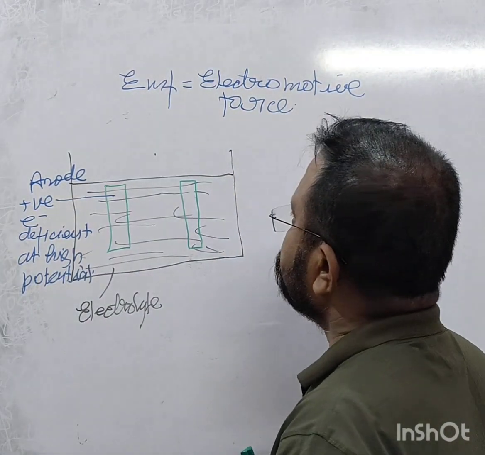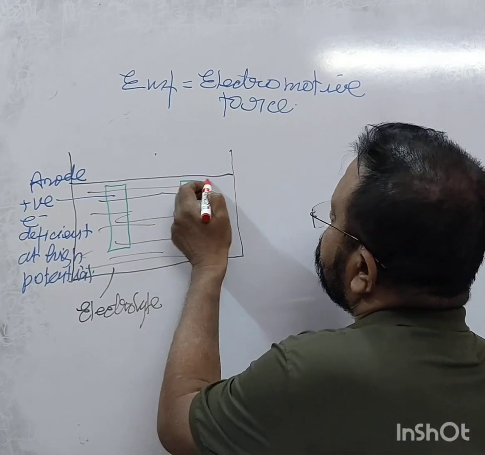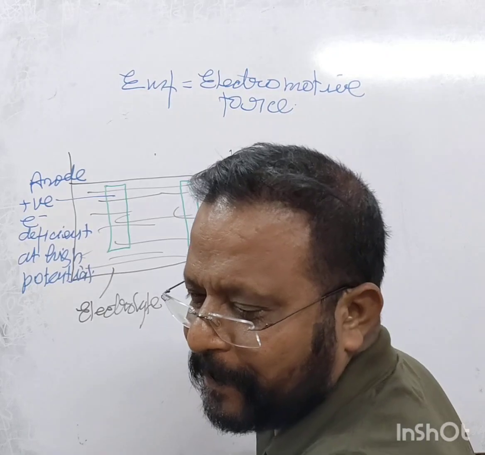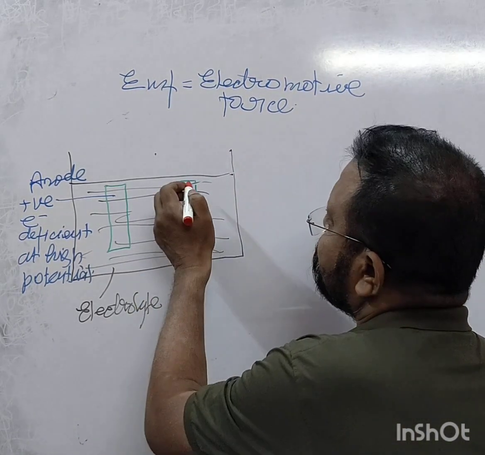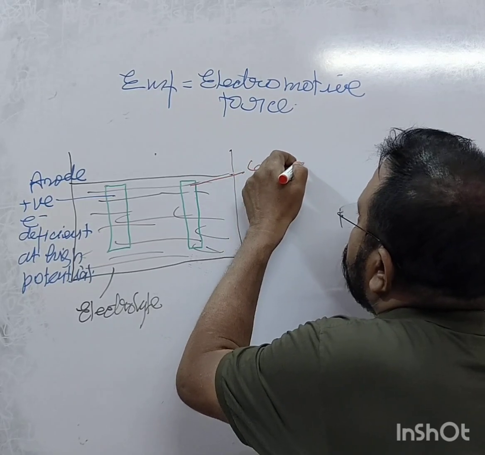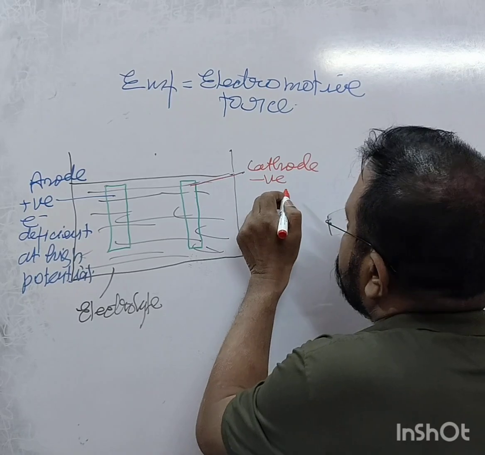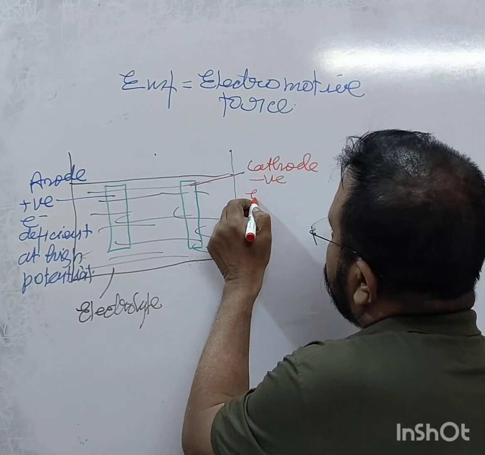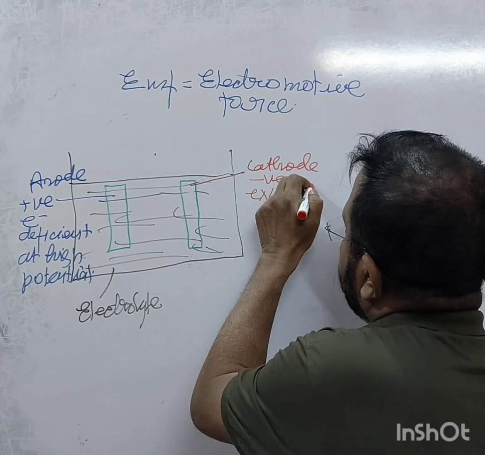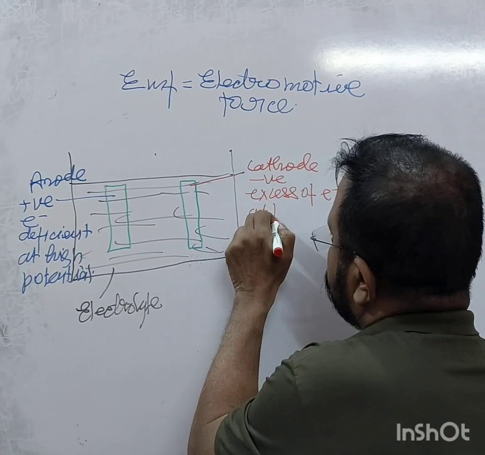And this we have the cathode, negative terminal, negative, excess of electrons, or at low potential.